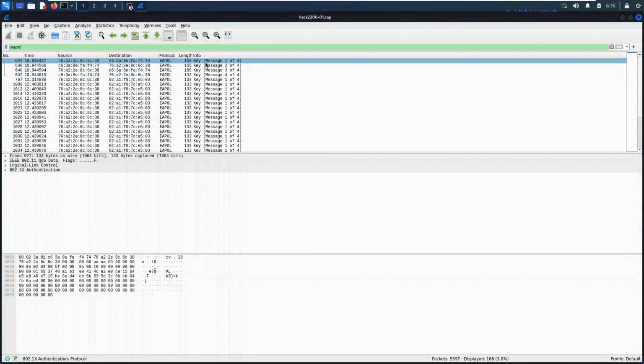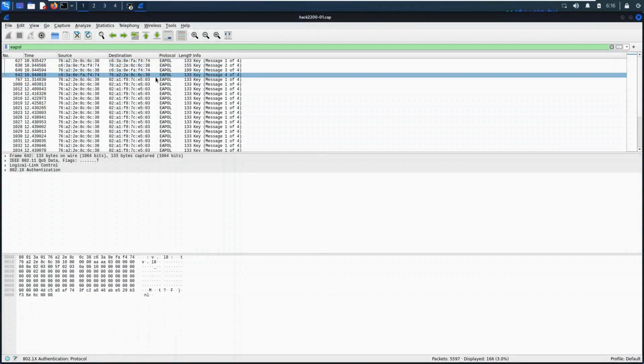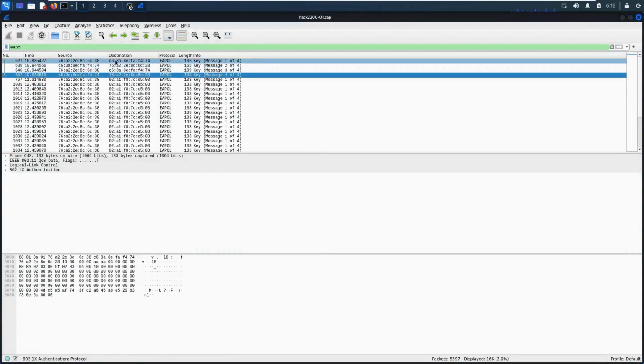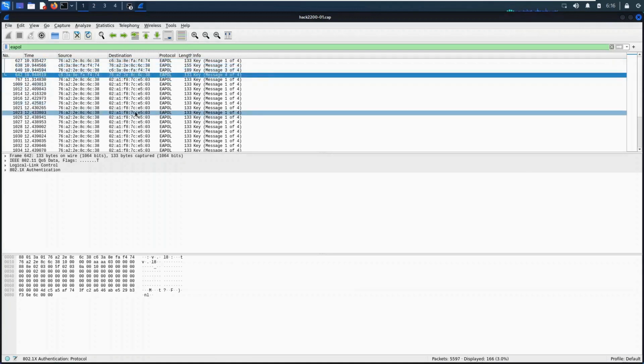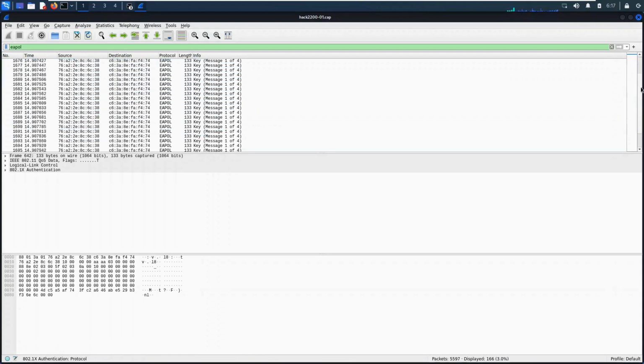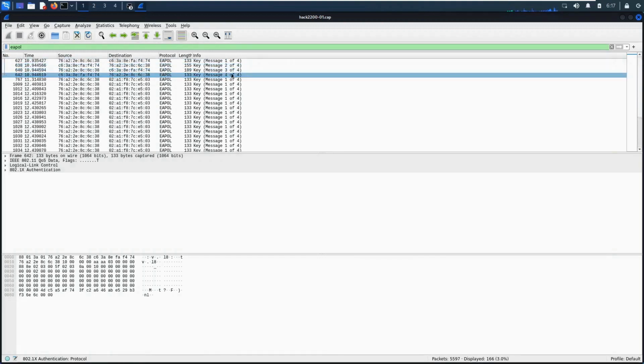Let's go back here again. You can see here 1 of 1, 2 of 2, 3 of 3, and 4 of 4. So this is the Wi-Fi, and this is the client. The client is trying to connect back, and the handshake was captured. Let's go through and see if there are any other handshakes there also. Okay, so those are the handshakes, 1 to 4, that were captured, and we'll be cracking this shortly.